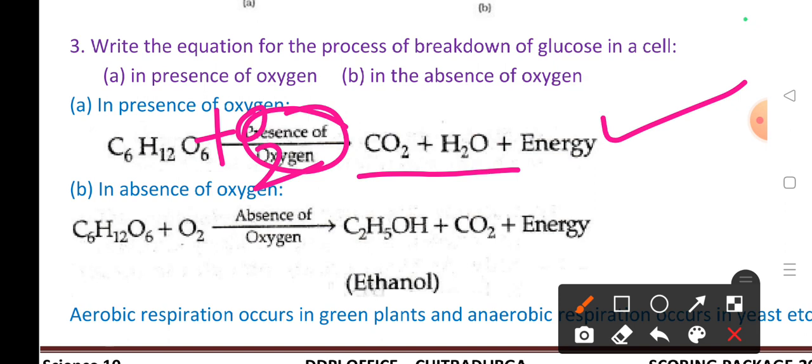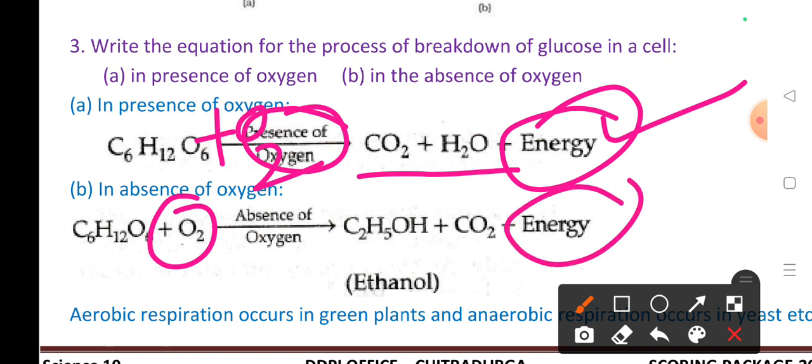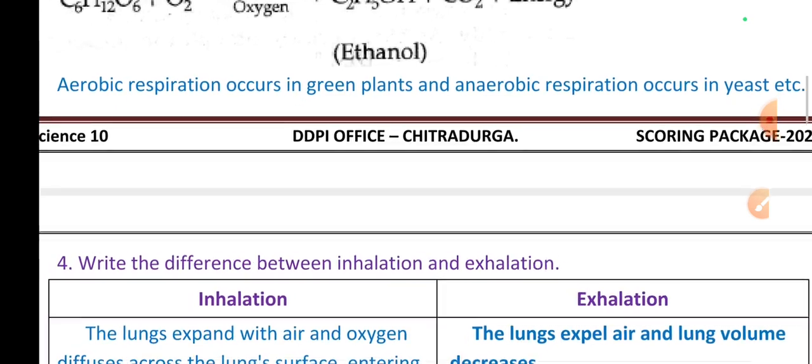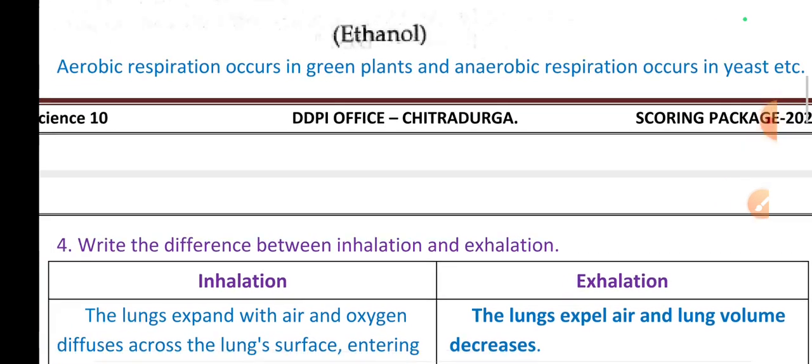And in the absence of oxygen, there is no need for plus O2. C6H12O6, in the absence of oxygen, gives ethanol, C2H5OH, plus CO2 plus energy. Here more energy is released, here less energy is released. Here oxygen is present, here oxygen is absent. It is called aerobic respiration, and it is called anaerobic respiration. Aerobic respiration occurs in green plants and anaerobic respiration occurs in yeast, etc.